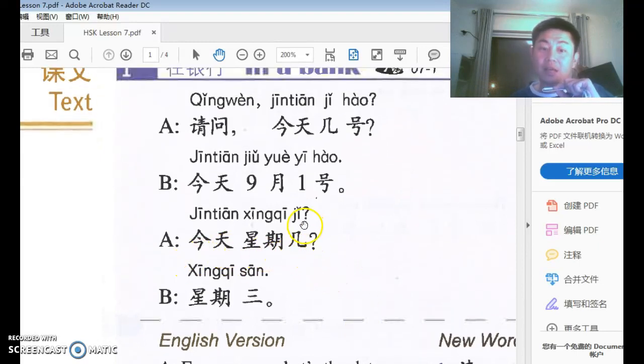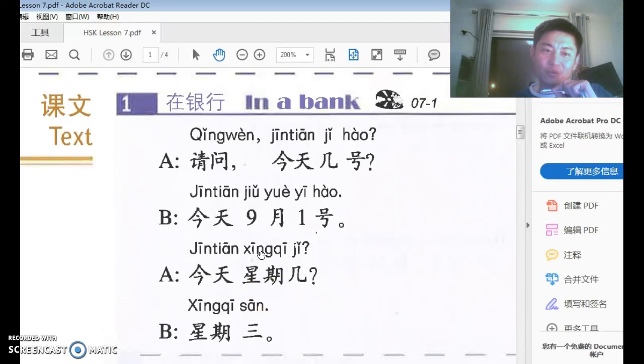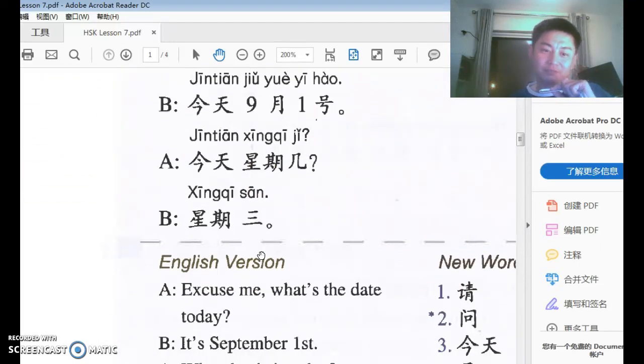今天星期几. Now, if you look at this 几, why is it placed there to mean what day is today? Because the answer to that question is 今天星期三, right? And Chinese people look at number 3 and say, that's a number. So I'm going to question the number. How am I going to question the number? I'm going to use the word how many, because I see a number, I see quantity. So today, week, how many? That's why this sentence means what is the day today, right?